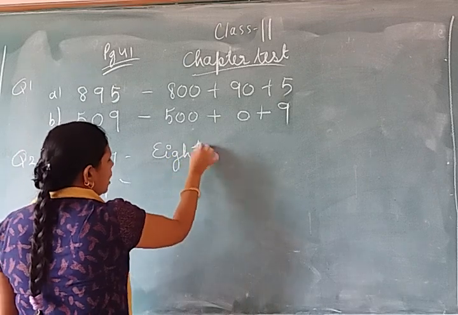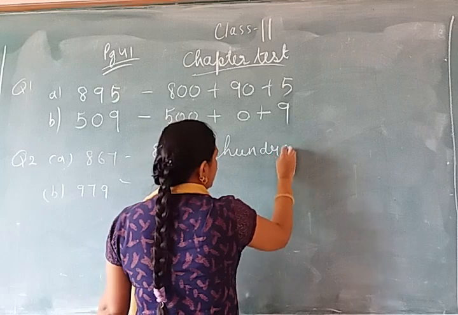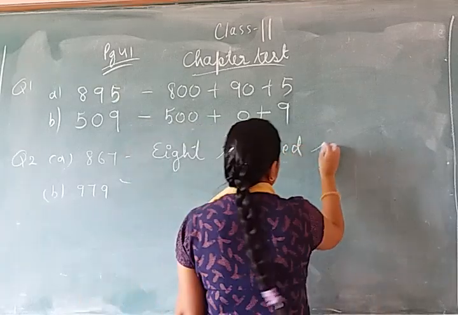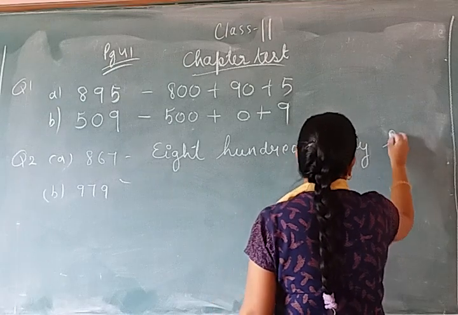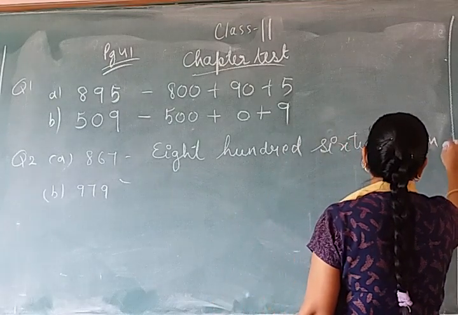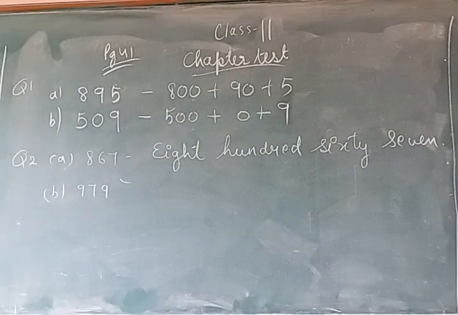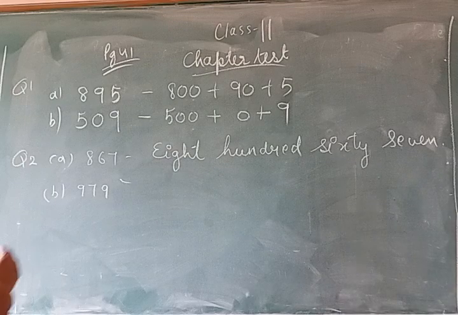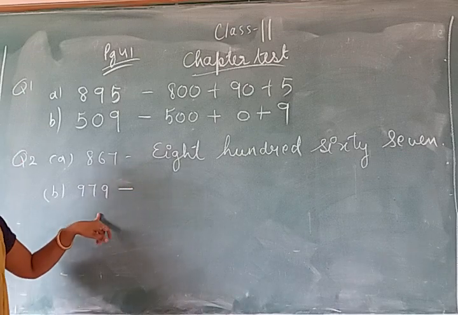EIGHT, 800, HUNDRED, 800. Now what is the next number? 979. And how do you read this number? 979.